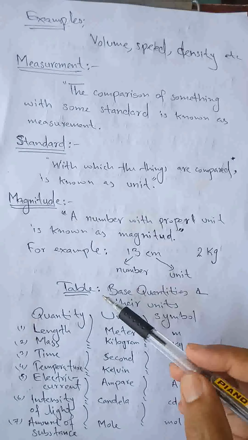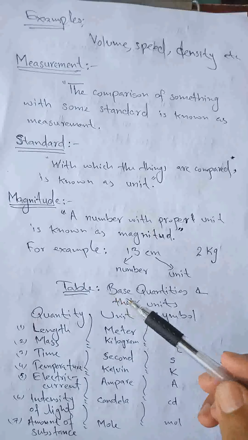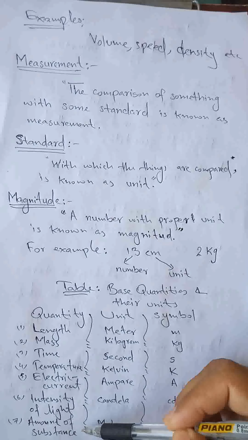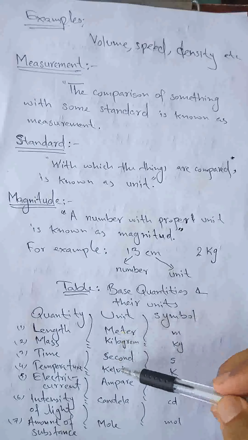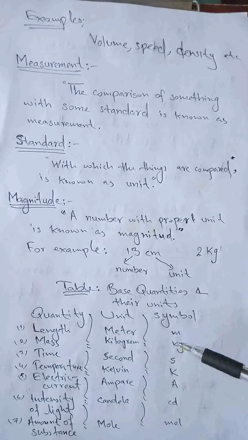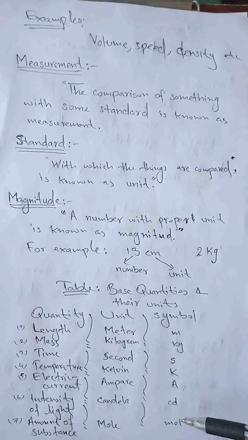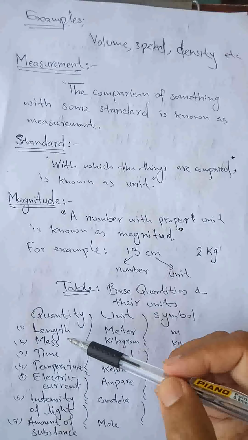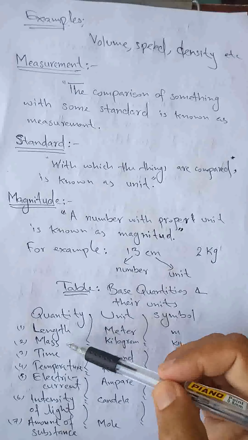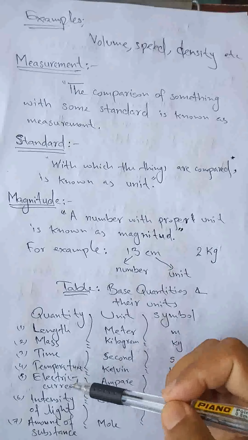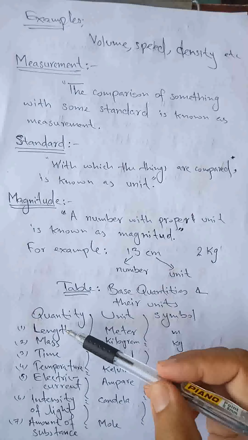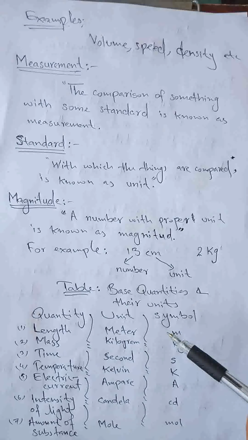Dear cadets, the table given in your textbook related to base quantities shows the names of the base physical quantities, the units of the base physical quantities, and the symbols used for the units. We have 7 different base physical quantities, which include length, mass, time, temperature, electric current, intensity of light, amount of substance. The unit of length is meter, and the symbol is small m.